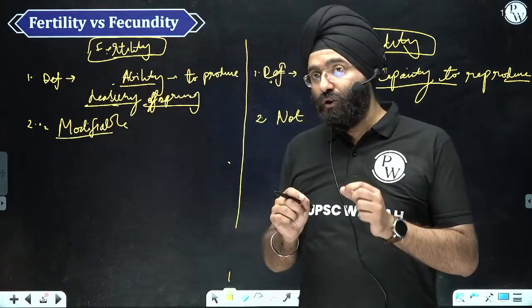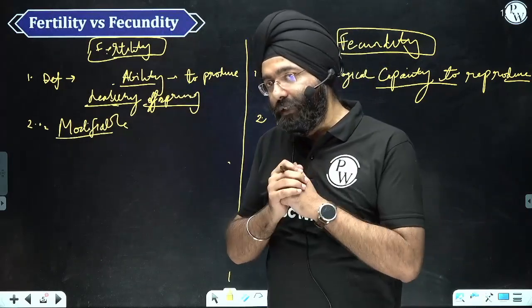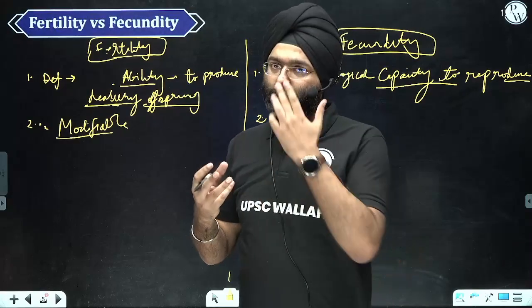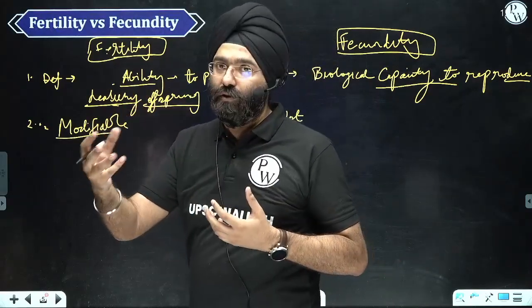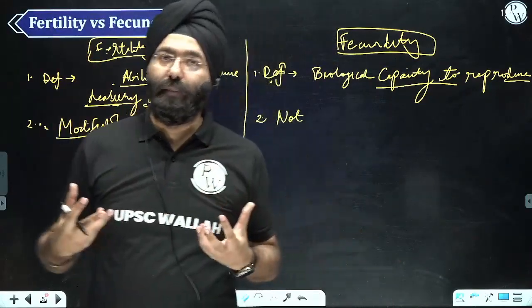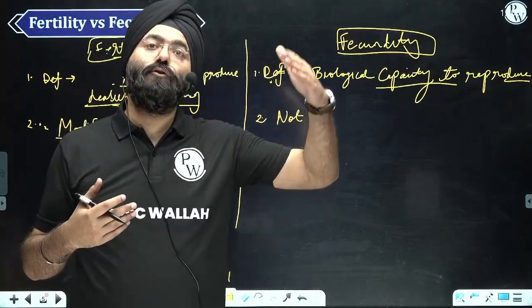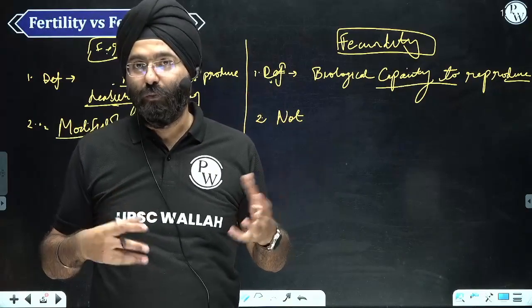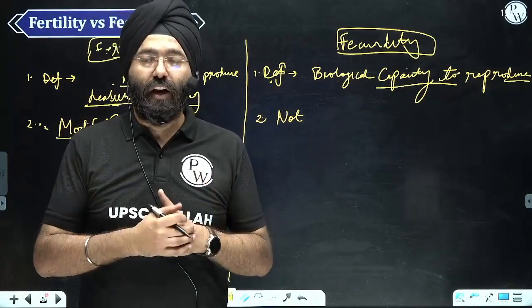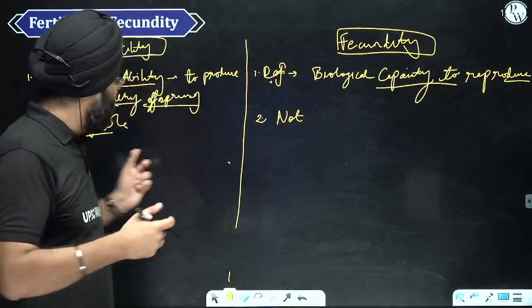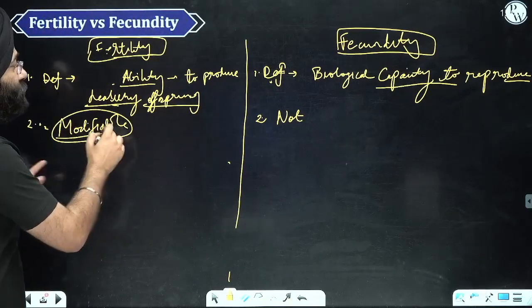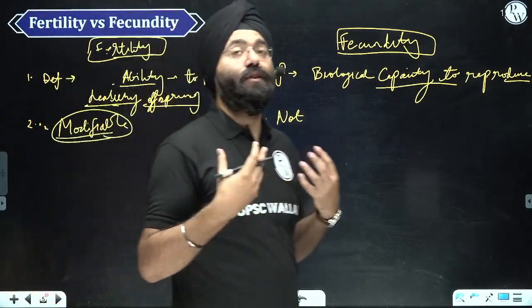Because it is a quantifiable term, it can be measured and it can be altered, depending upon the choice of the couple. So the fertility rate or fertility per se will also change because of the choice of the couple on the number of children they want to have. So fertility, or fertility rate, if it is measured, can be changed.